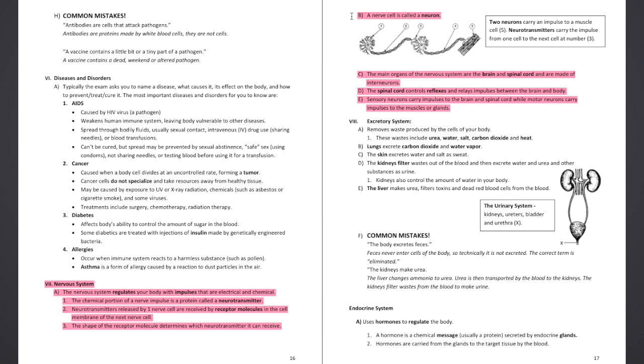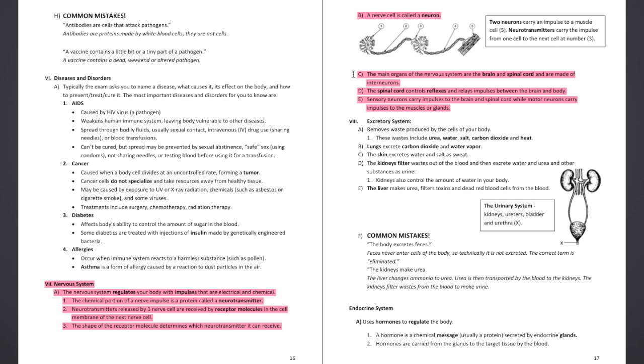B. A nerve cell is called a neuron. 2 neurons carry an impulse to a muscle cell. Neurotransmitters carry the impulse from one cell to the next cell at number 3.